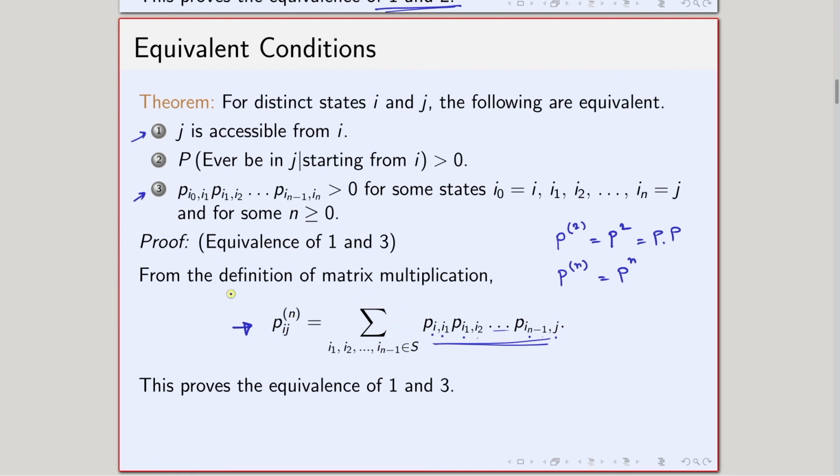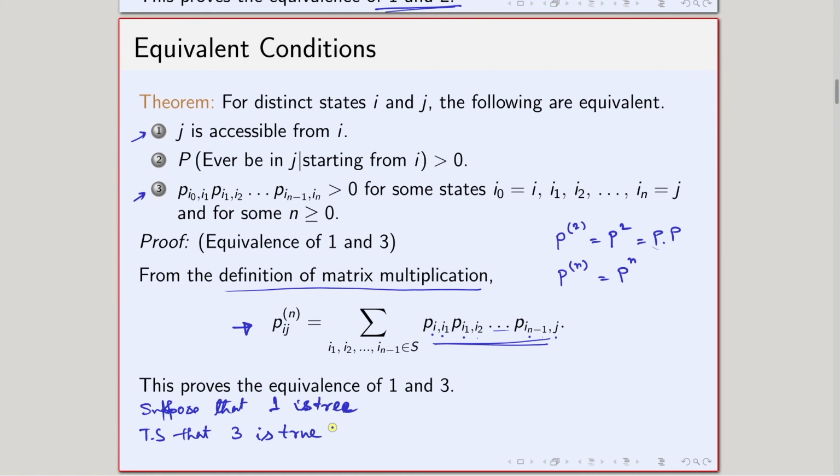This one is coming from the definition of matrix multiplication, and if you write the matrix multiplication for 2, you can also understand how this is coming. Okay. Once I have this expression, proving the equivalence of 1 and 3 is very, very simple. How? Suppose that 1 is true. What are we trying to prove? We try to show that 3 is true.